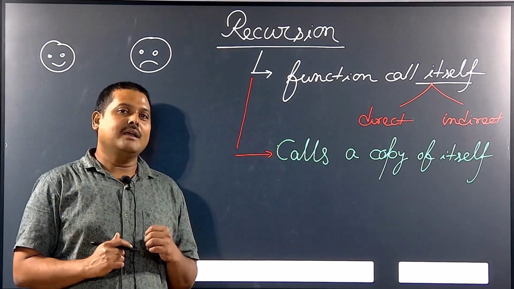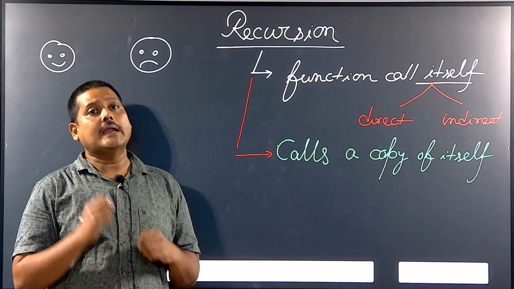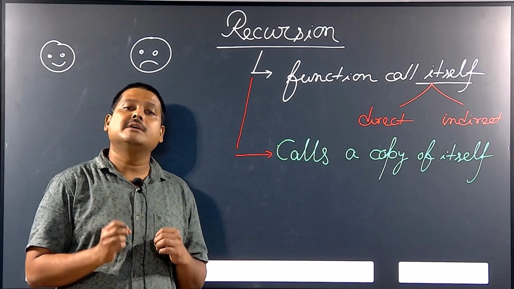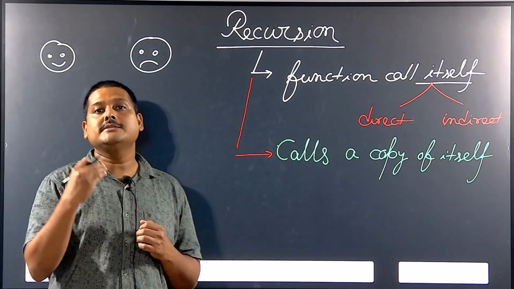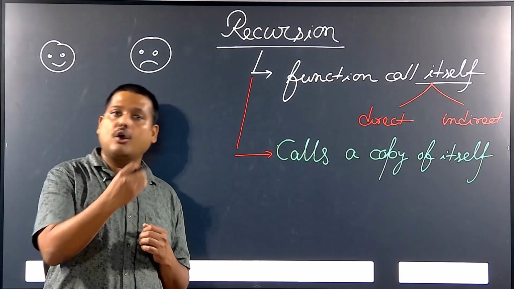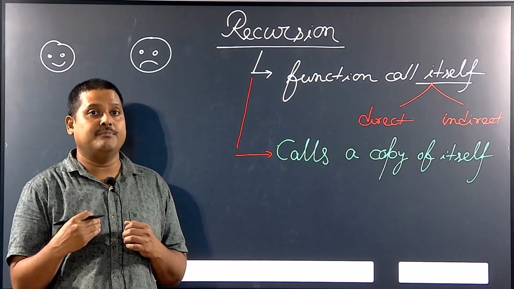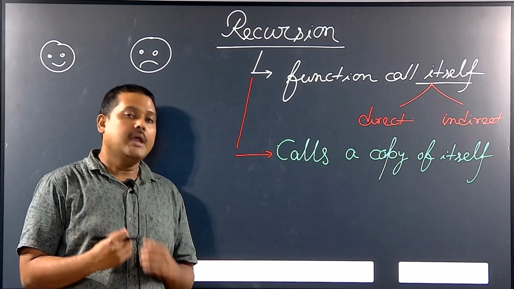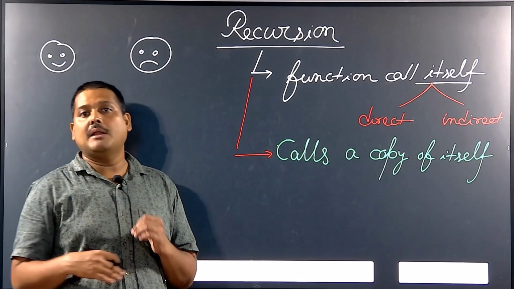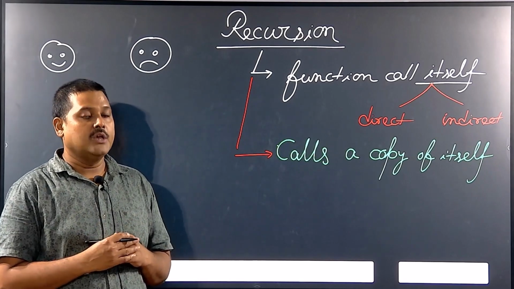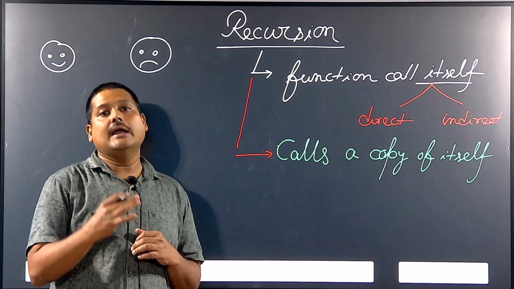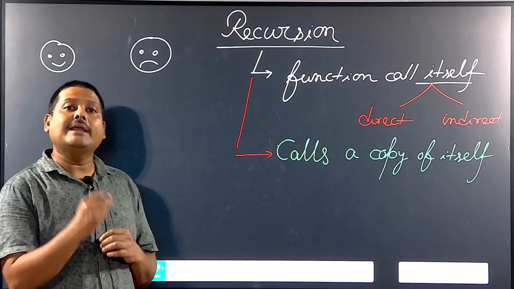Hello. In loop or iterative control structure, we have observed that whenever we are trying to execute one or more statements multiple times, we use a loop. And the same thing can be implemented with the help of recursion. So, what is recursion? It is when a function is calling itself.